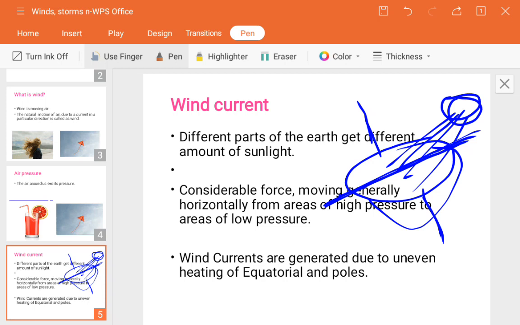So next is wind currents are generated due to uneven heating of the equator and the poles. So these poles and the equator are not getting the same amount of energy or heat, is it? They are getting a different one. So here the concept is that the wind current is generated due to the heating of our land or the oceans, whichever water sources and land sources are present on the earth, those are unevenly heated, so that is going to be generated as the wind current.